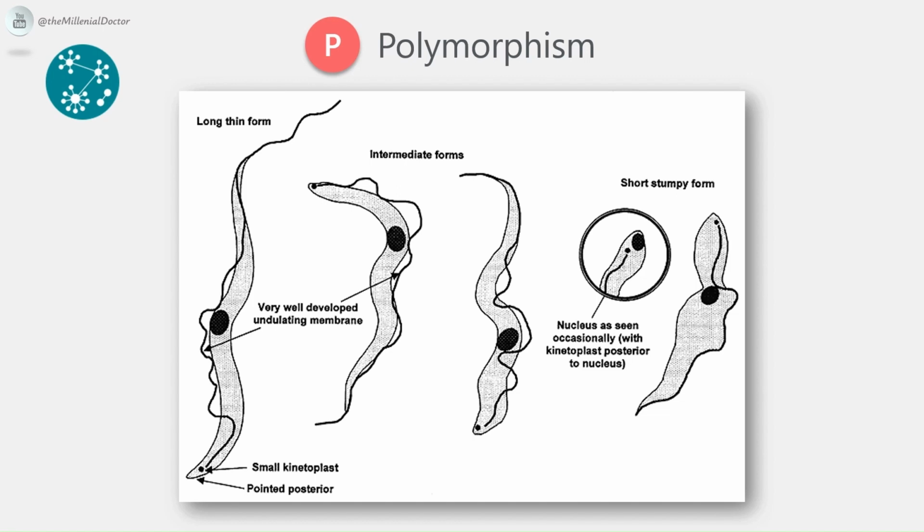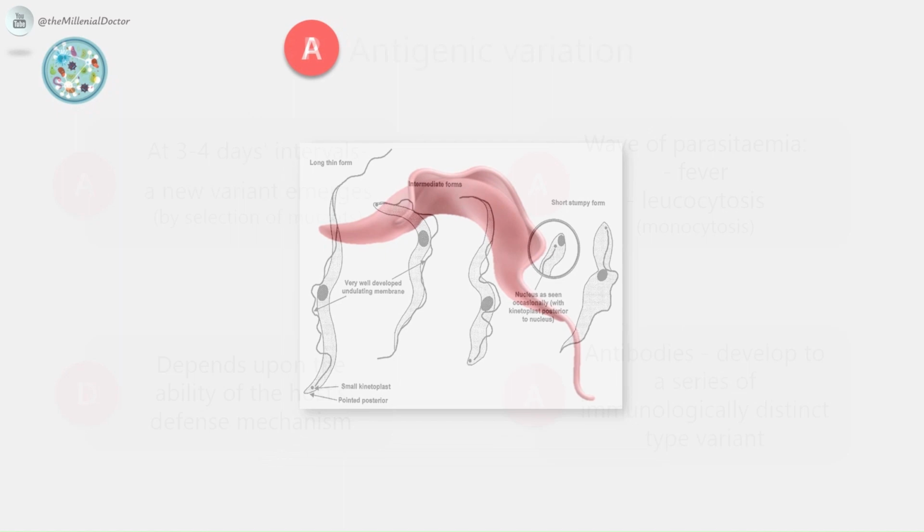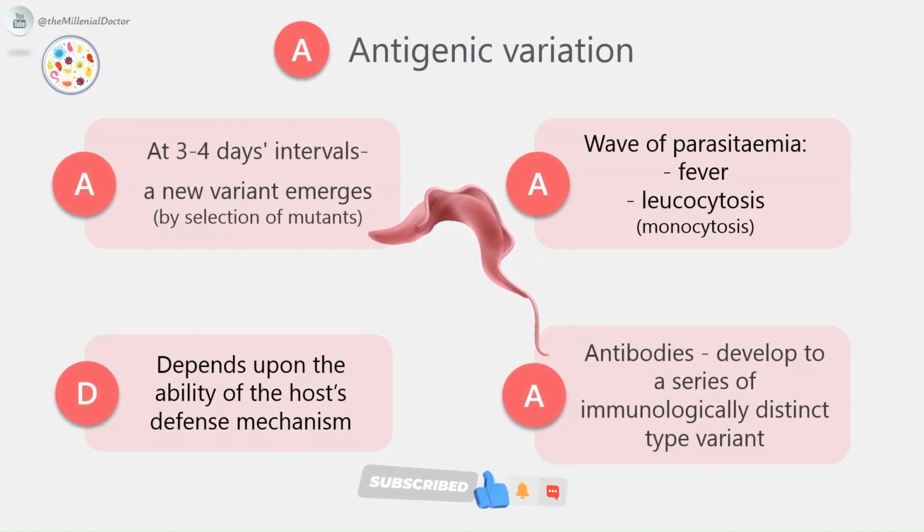The first form to appear is a long, slender one, and later, when the infection is established, the short, stumpy form together with the intermediate one appear. Then antigenic variation. The parasite has an antigenic variant. A succession of variants occur in Trypanosoma brucei infection both in animals, that is rabbits, and man. Each new variant emerges at 3 to 4 days intervals, possibly by selection of mutants.